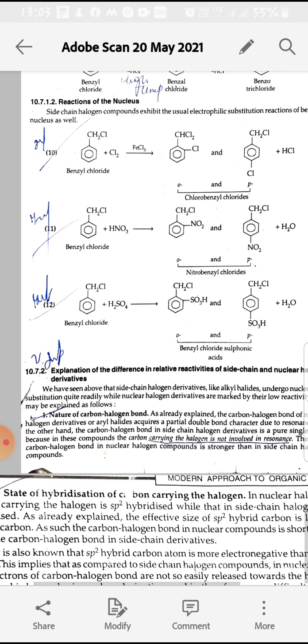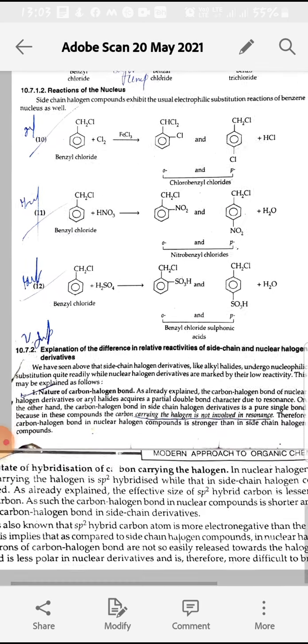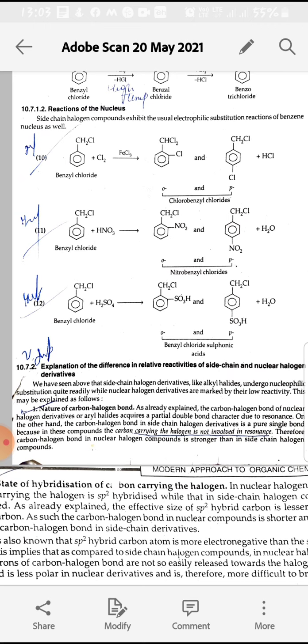Next is reactions of the nucleus, and in this we have aromatic electrophilic substitution reactions. In this we take Cl2 in the presence of FeCl3, then there will be substitution at the ortho and para positions. Same with nitration, that will also be the NO2 group at the ortho and para positions. And sulfonation, then there will be the SO3H group, that will be at the ortho and para positions.